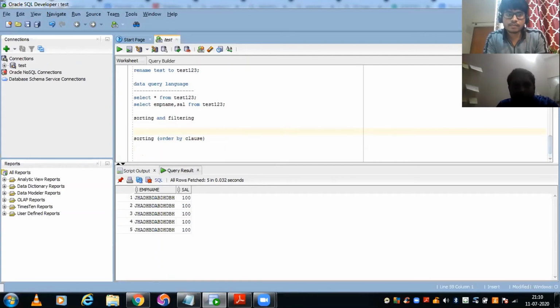Saurabh, you had the select script. Can you ping me that script in the chat? Yeah, sure. And also, guys, we will be sharing the employee table and the department table script and data. Both of them are there, Saurabh, right? Yes, both are there. Please use that so that we are in sync. We should have the same data so that you can understand it better than having different data in your table. We'll be sharing those. As of now I'm not using that because that would be wasting time.